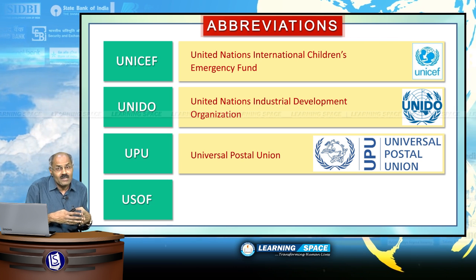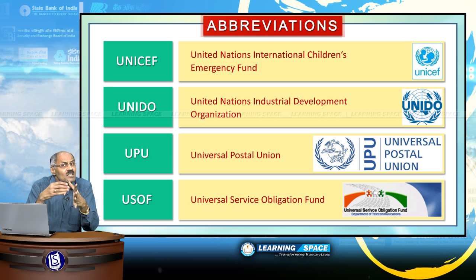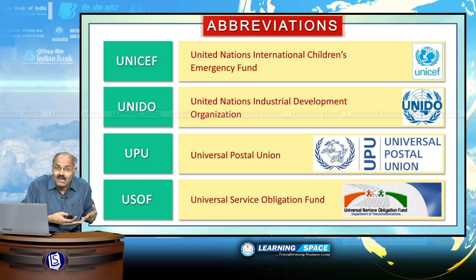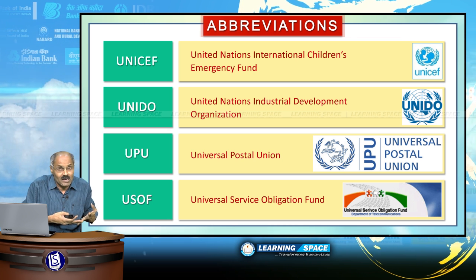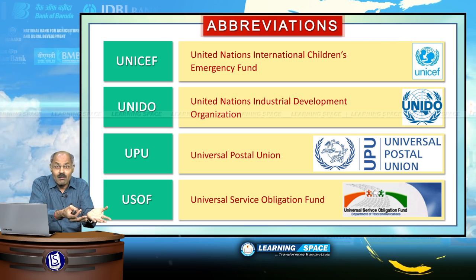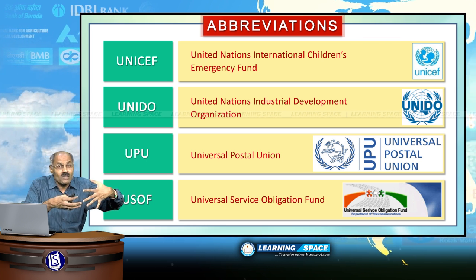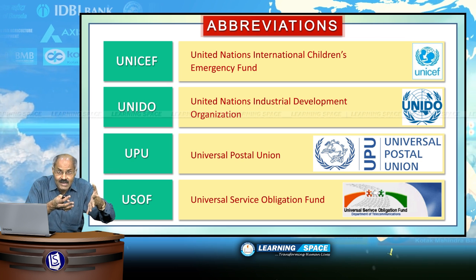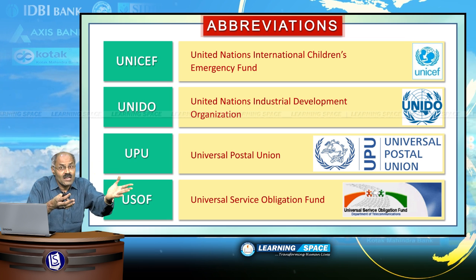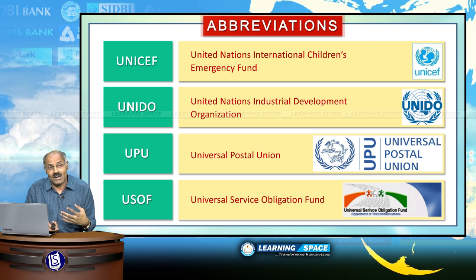Right? USOF is Universal Service Obligation Fund. Why was it established? It was established with a view to finance the expansion of telecom services in rural areas, because telecom services in rural areas yield very less revenue. That's why many people may not be interested to expand the services in rural areas. Keeping that in mind, this Universal Service Obligation Fund was created, and please don't forget, with the Amendment to the Indian Telegraph Act in the year 2003, statutory status was given to Universal Service Obligation Fund.